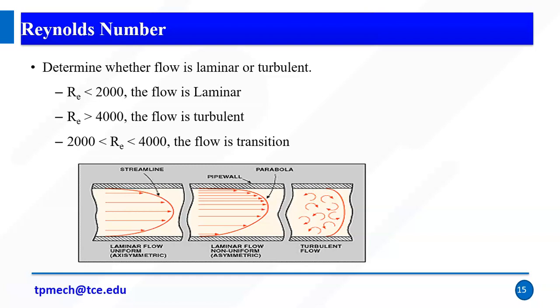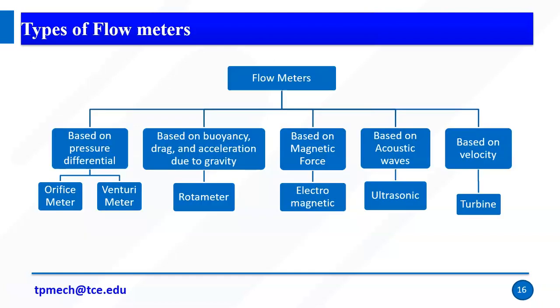Right, so Reynolds number is used to find whether the flow is laminar or turbulent. If the Reynolds number is less than 2000, then it's a laminar flow. If it is more than 4000, then it's a turbulent flow. If it is between 2000 and 4000, then it's a transition flow. So these are some of the introduction part for flow.